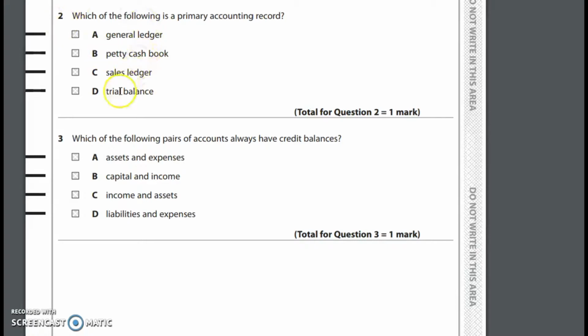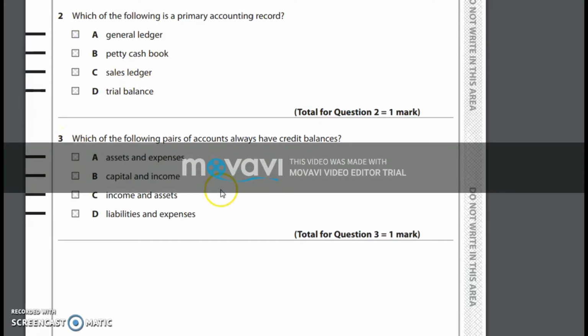Concluding question number 2, let's move on to question 3. Which of the following pairs of accounts always have credit balances? This question is from the basic accounting theory.